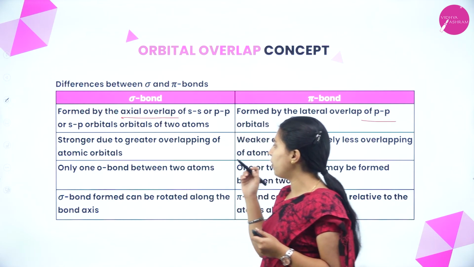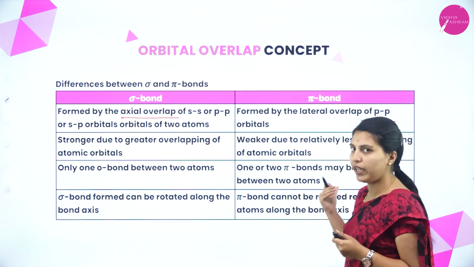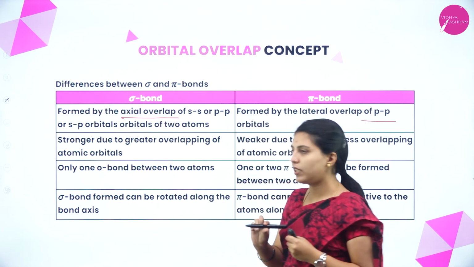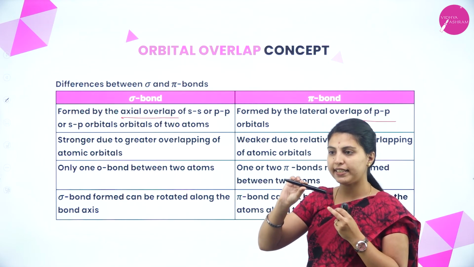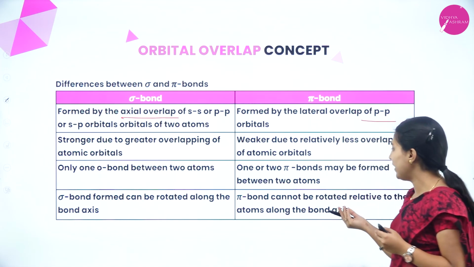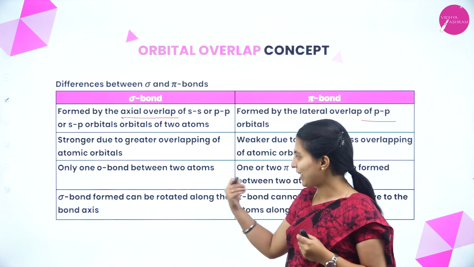Only one sigma bond can be seen between two atoms, but two or more pi bonds can be observed between two atoms. And sigma bond can be rotated along the bond axis. But the pi bond cannot be rotated relative to the atoms along the bond axis.